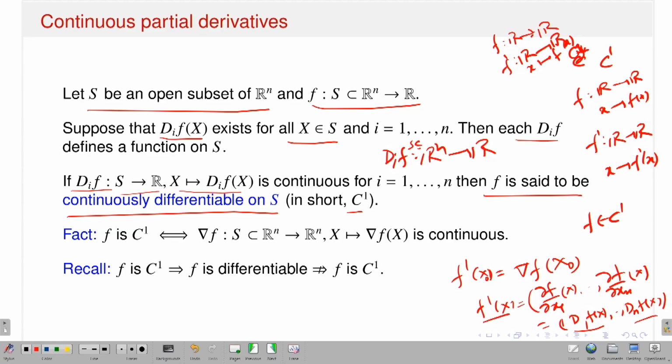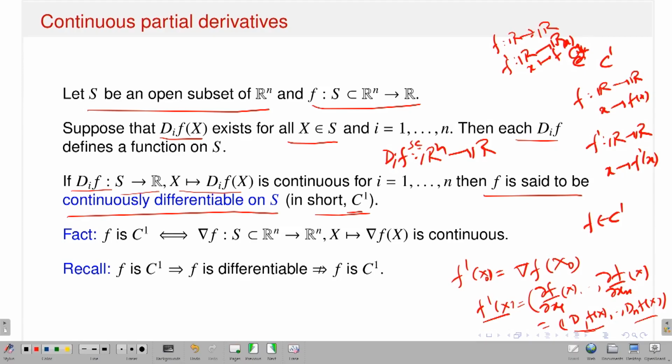So in that case also my function is differentiable, that means the total derivative exists, and this is also continuous because each component is continuous by the hypothesis. So I will say that if all the first order partial derivatives exist and they are continuous, then f is said to be continuously differentiable on S, and in short form I will write C1. The 1 stands for once continuously differentiable.